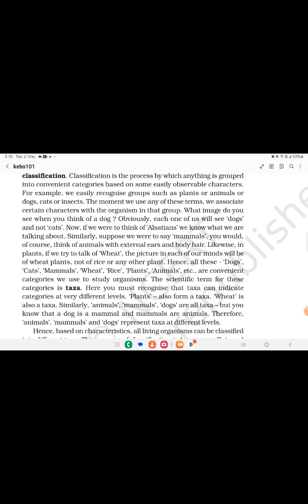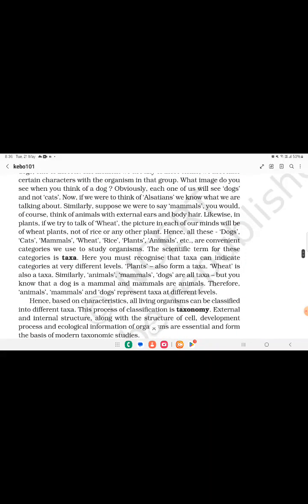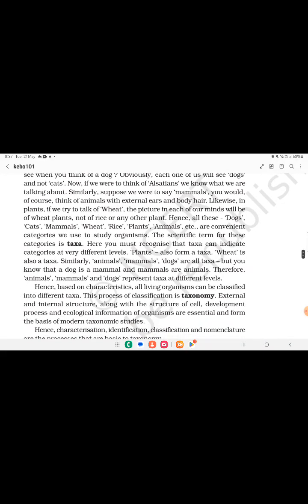The scientific term for these categories is taxa, and you must recognize that taxa can indicate categories at very different levels. Plants also form a taxon. Wheat is also a taxon. Similarly, animals, mammals and dogs are all taxa. But you know that a dog is a mammal and mammals are animals. So animal, mammal and dog represent taxa at different levels. Hence, based on their characteristics, all living organisms can be classified into different taxa. This process of classification is called taxonomy.